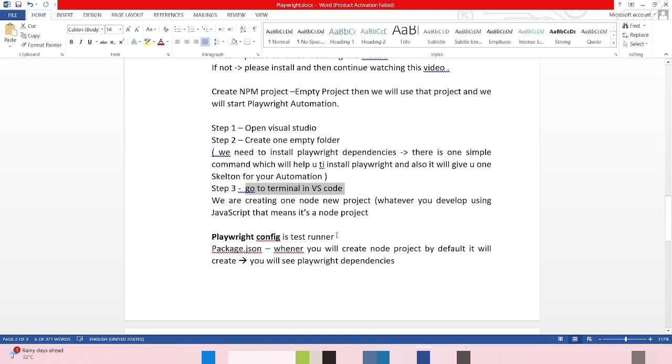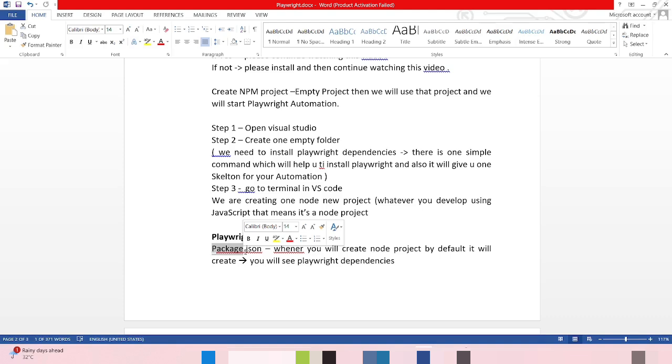This one is built for Playwright. We can add whatever configurations we need in the Playwright configuration. And one more file it will add is package.json. Whenever you create a node project, by default it will create this package.json. You will see only Playwright dependencies in this file.